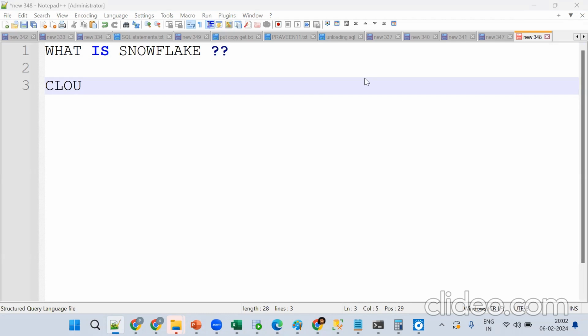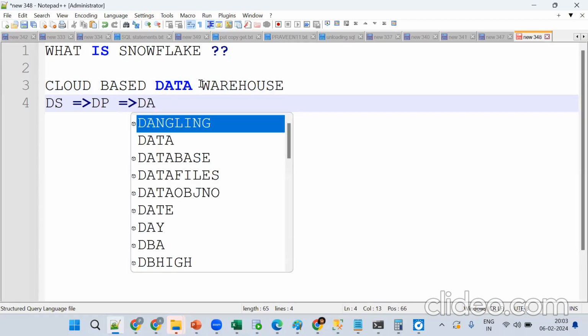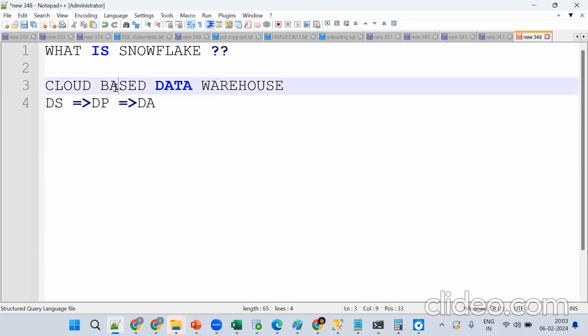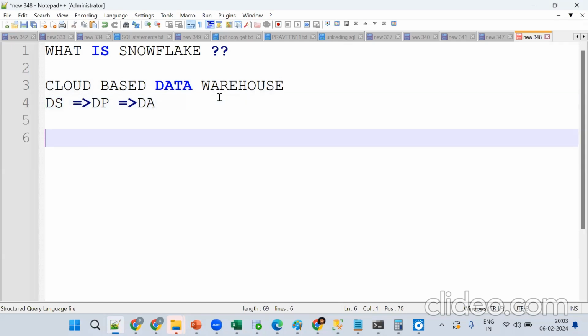Cloud-based data warehouse, mainly for data analytics. The cloud-based data warehouse, mainly for data storage, data processing, and data analytics. Okay, if anybody asks me, say Snowflake is a cloud-based data warehouse, mainly for data storage, data processing, and data analytics. Okay, so this is fine.